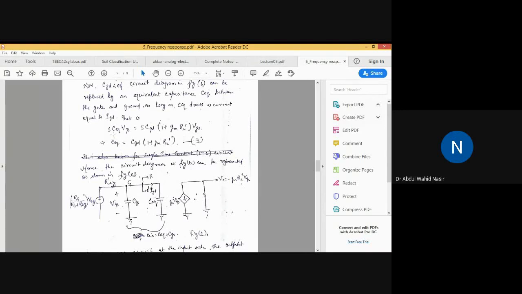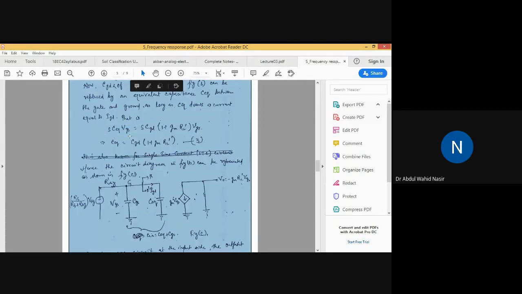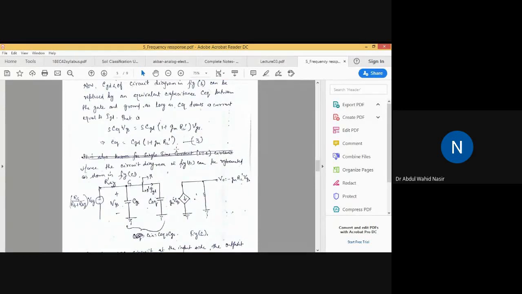Or we can write this term as S into C equivalent into VGS minus V naught, that is minus 0, because the voltage at ground is 0. If you remove the 0, you get S into C equivalent into VGS. Clear? This is the IGD in this circuit, and this is the IGD that you obtained from equation 2 for the original circuit.